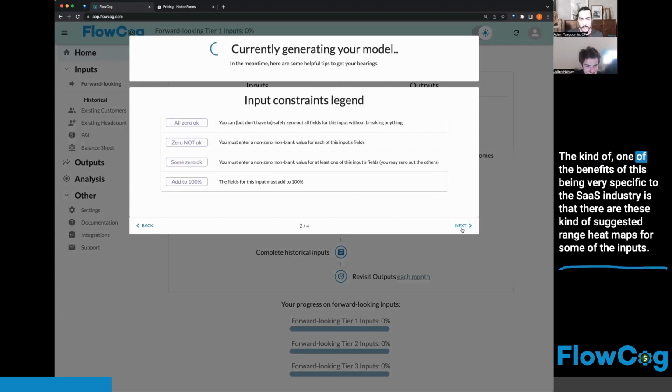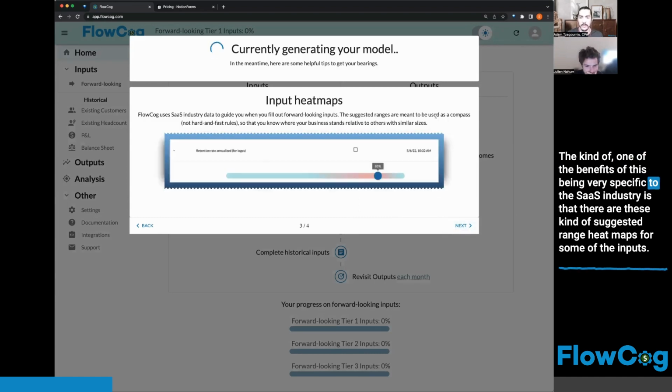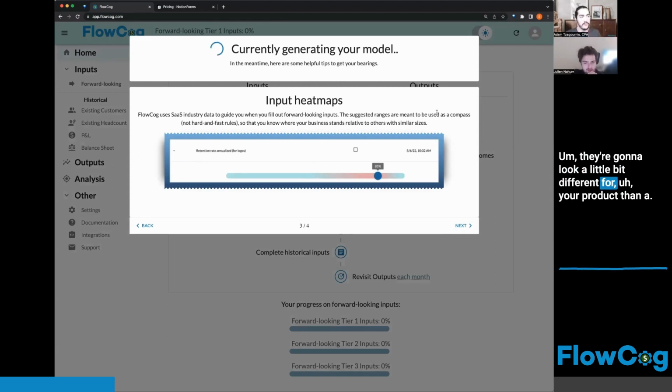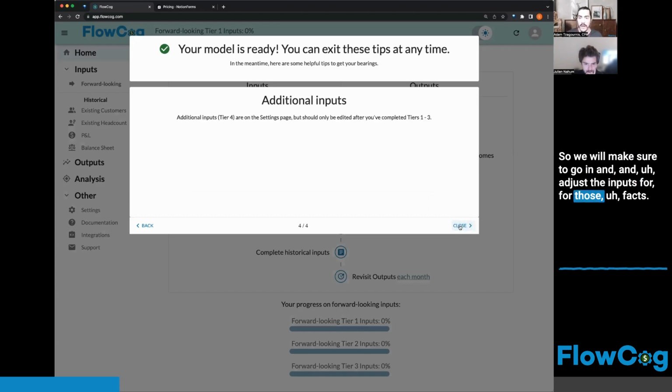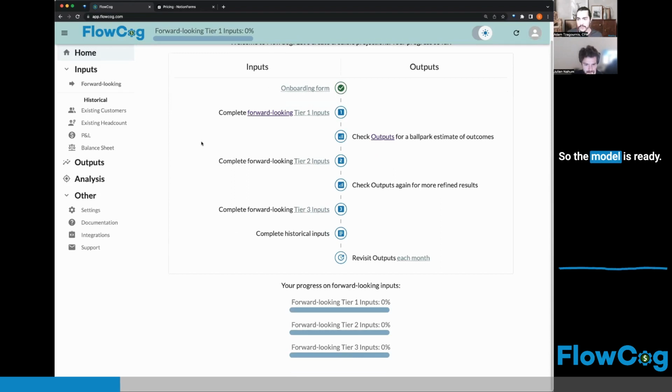One of the benefits of this being very specific to the SaaS industry is that there are suggested range heat maps for some of the inputs. They're going to look a little bit different for your product than a traditional B2B SaaS product that has an annual contract value of $12,000 a year. Those retention rates are going to be different, so we will make sure to go in and adjust the inputs for those facts. Okay, so the model is ready.